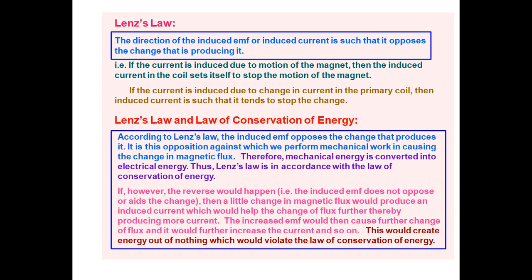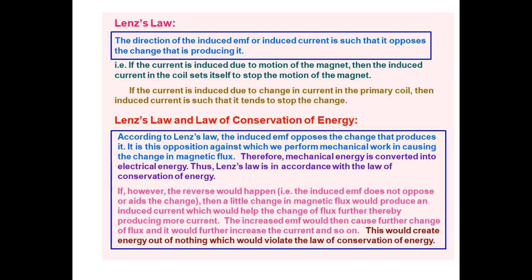If the N pole is coming closer to the coil, the coil behaves like a N pole. Suppose it behaved like an S pole, what happens then? The kinetic energy would be gained at the expense of nothing, and this is against the conservation of energy.